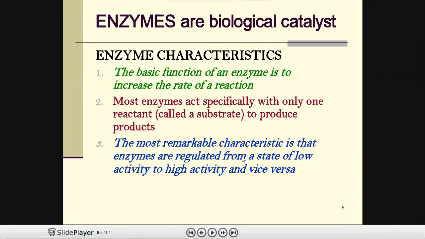And these are the important enzyme characteristics. And here the enzyme is doing the main function to increase the rate of chemical reaction.